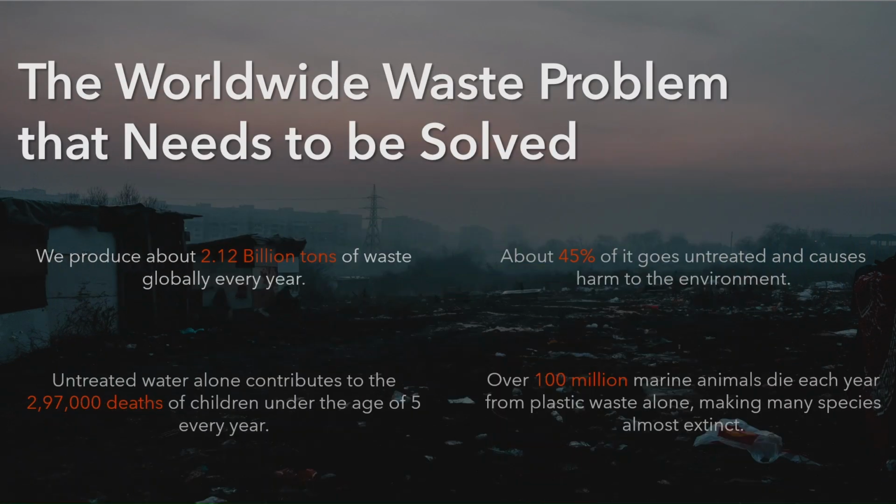Looking at some major statistics here, we are producing about 2.12 billion tons of waste annually, and a whopping 45% of it goes untreated. Not to mention deaths of 297,000 children under the age of 5 and 100 million marine animals by untreated water and plastic waste alone. This is why we desperately need to improve our waste management.